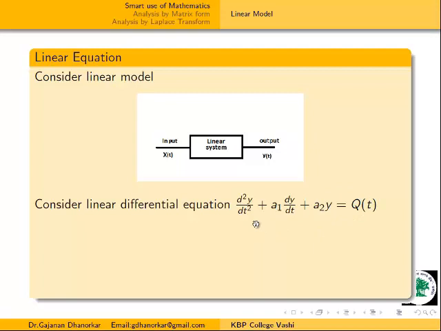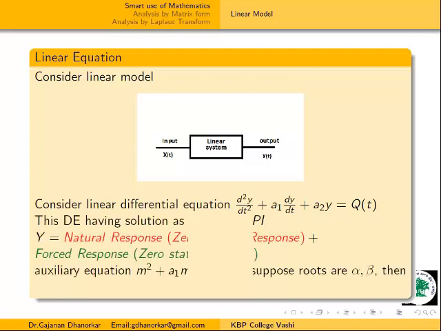Every mathematician knows this second order linear differential equation. And again we know how to solve this linear differential equation, because we are very much familiar with this type of equation. Now, if we take q of t as 0, then this becomes homogeneous. Now what is the solution? To find the solution of this equation, we take y equal to CF plus PI. CF means complementary function, PI means particular integral.